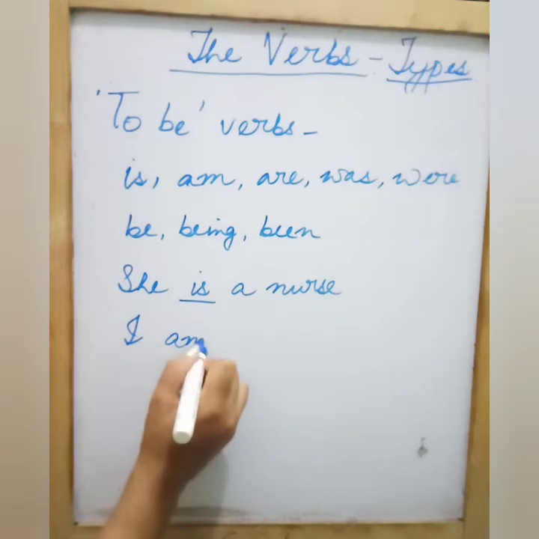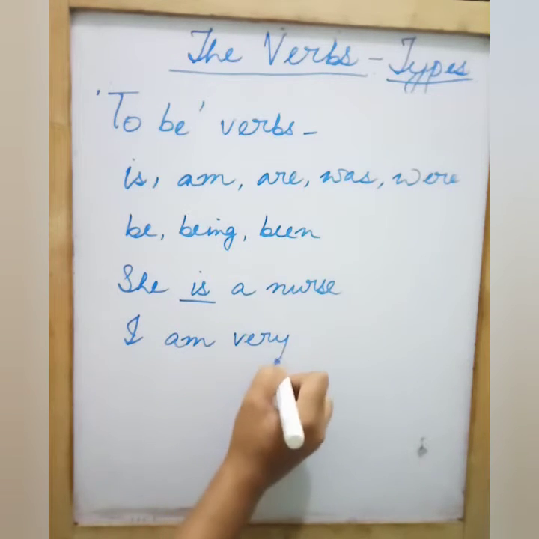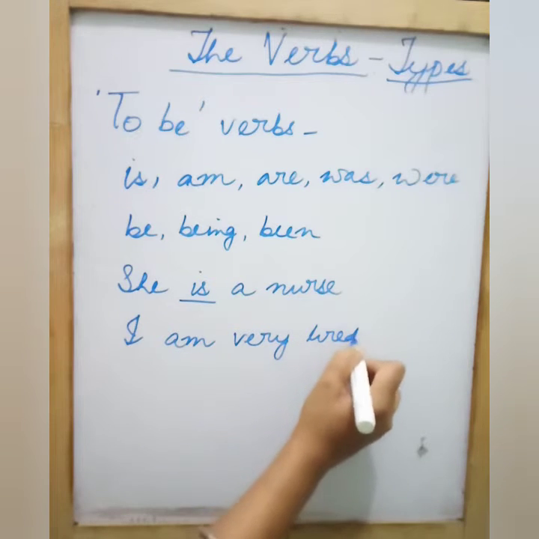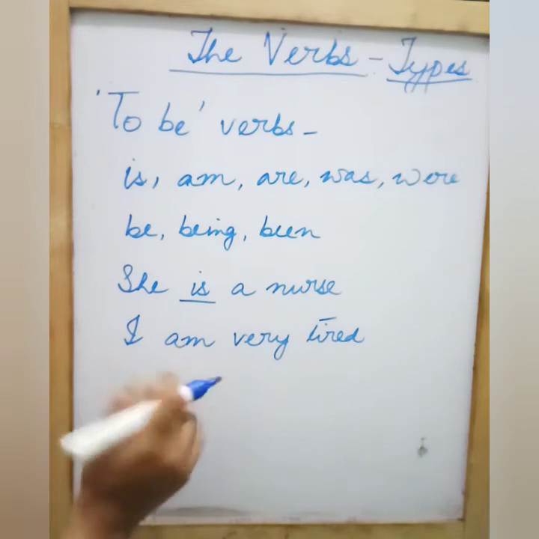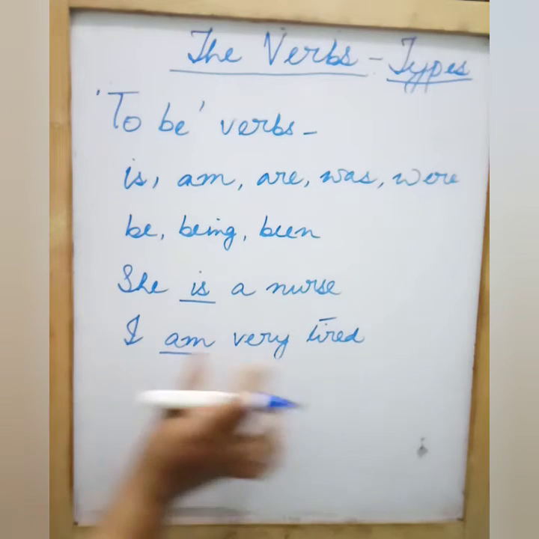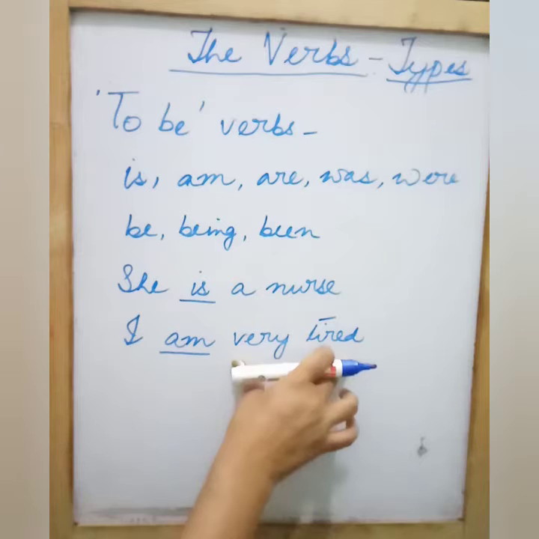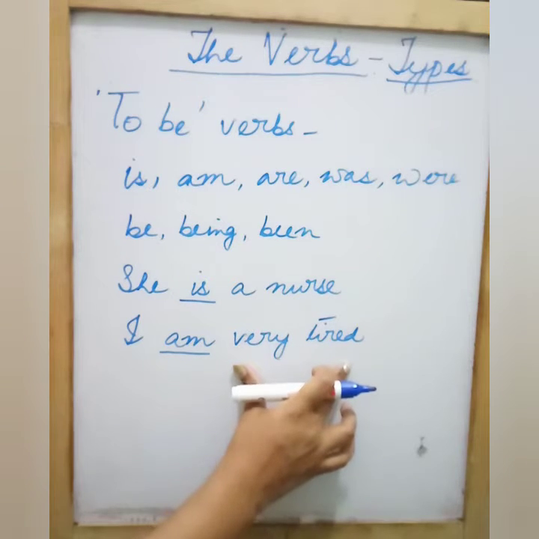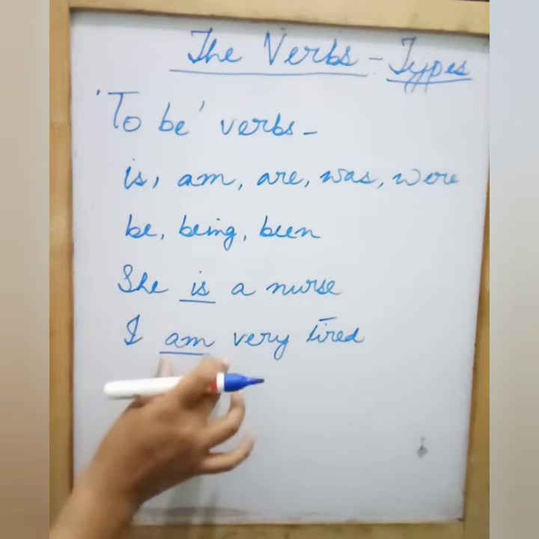Now let's see another one. I am very tired. See here again, I'm using the linking word am to connect the subject I and the state of the subject. That is further information about the subject, isn't it? So these are what? These are linking verbs.